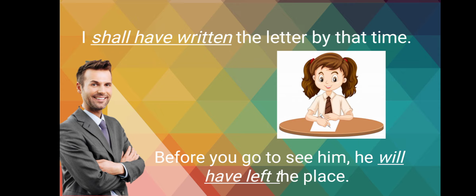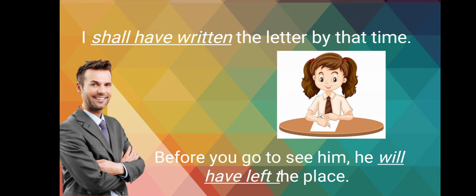Here a certain or specific time is mentioned, that is, by that time. Here one time expression is there. Then which work will have completed? Written work. Shall have written, right? I shall have written, that means this work will have completed in the future by that time.